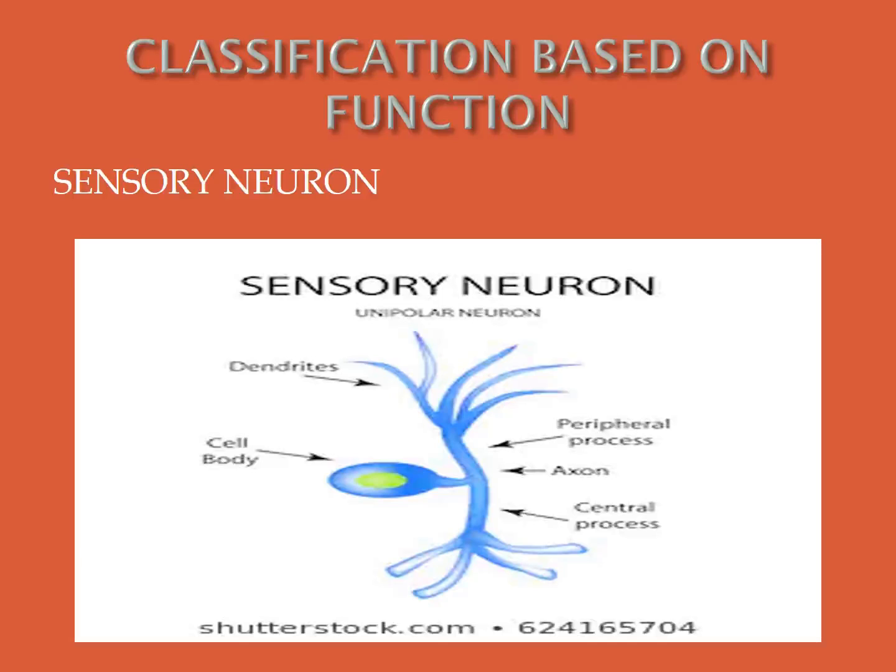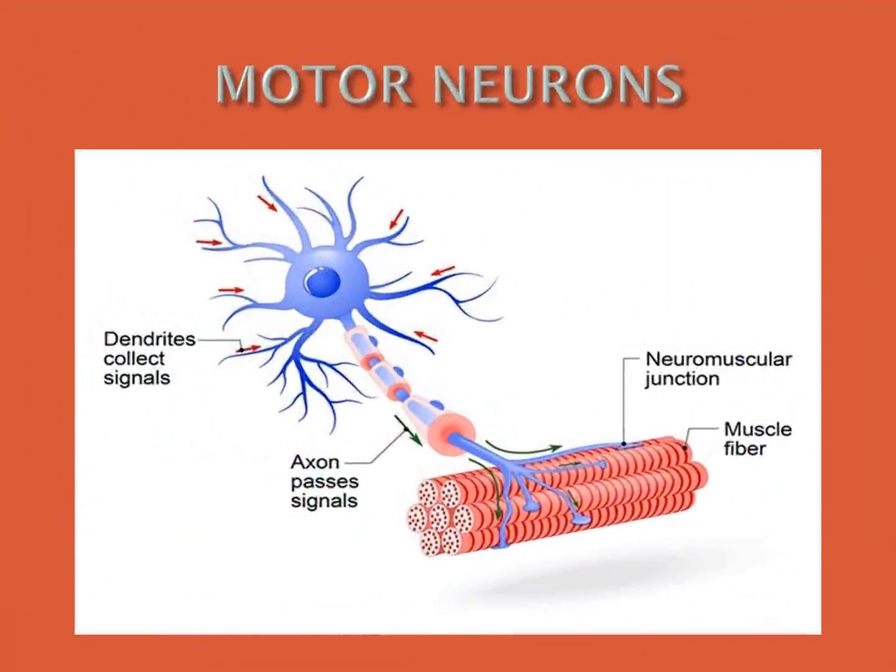What is myelin? We already studied it. We saw the picture in the structure of the neuron. The axon has a myelin sheath. The nerve fiber in which the myelin sheath is present is the myelinated nerve fiber. The fiber in which the myelin sheath is not present is called a non-myelinated nerve fiber.